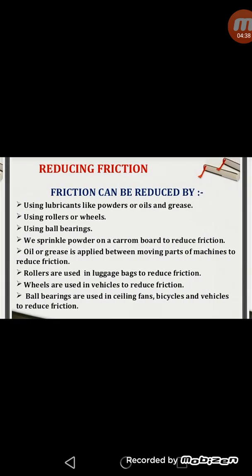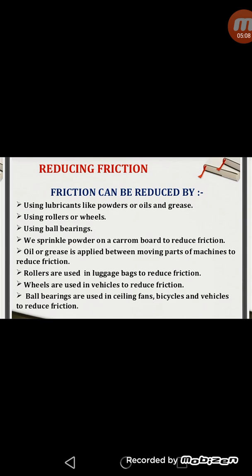Now there are certain methods also by which we can decrease the friction. How can we decrease the friction? By reducing the roughness. And how do we reduce the roughness? Using lubricants like powders or oils and grease. Dear students, you have seen that sometimes when we are playing on the carrom board, we sprinkle some talcum powder on the board so that it becomes smooth and it becomes very easy to play.